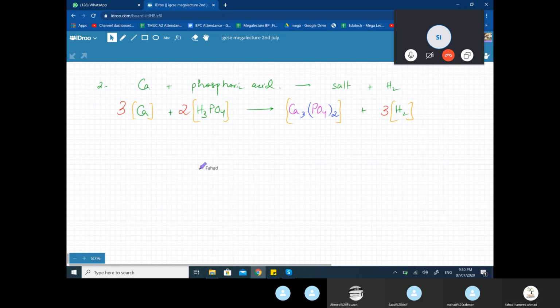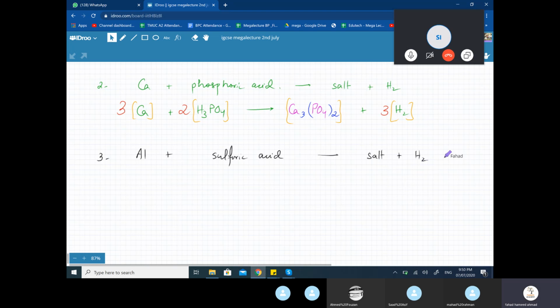Okay? Now I'm going to give you 2 equations. Try and do this yourself. Aluminium plus, let's say, sulfuric acid. Attempt this equation. Try and make this equation. It's going to produce salt. Metal plus acid produces salt plus H2.